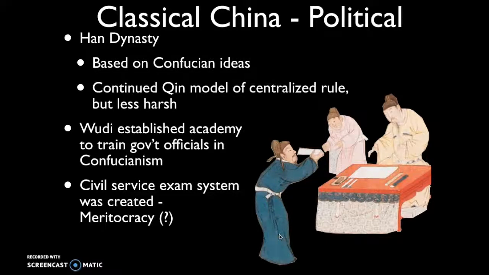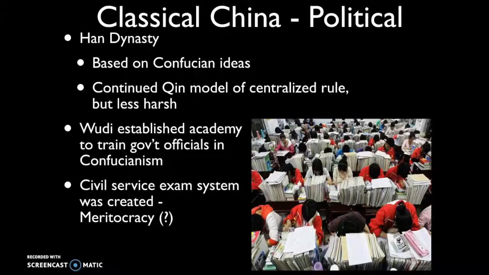But this really, for the first time, establishes a meritocracy in world history, where people are being chosen for positions of power not based upon birth, but instead based upon their intellect, their experience, their abilities. And still to this day, we see the impact of the civil service exam system in China.